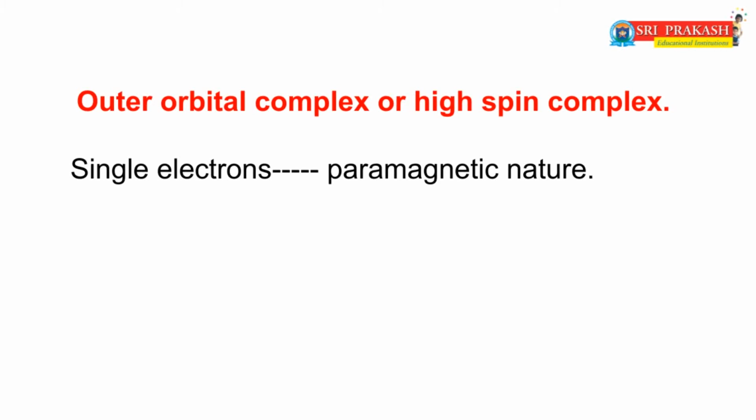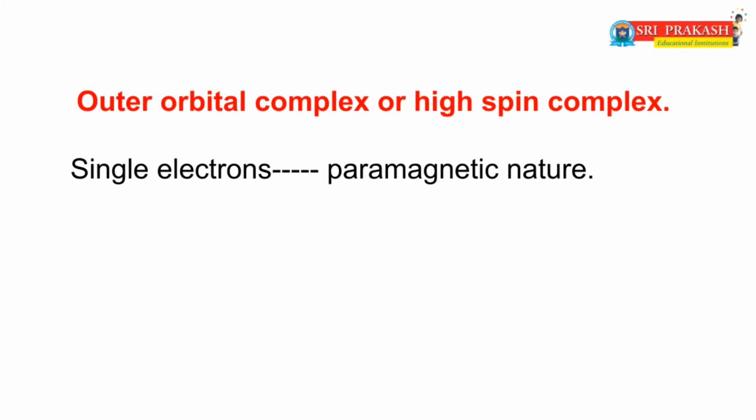4s0, 4p0, 4d0. 3d6 means, already you know that the d orbitals are 5. Already you all know that the Co+3 contains 6 electrons in the 3d orbital. Among the 6 electrons, 5 electrons are filled singly in the d orbitals. The remaining 1 electron is paired up in the dxy orbital. Now, how many single electrons are present now? Yes, 4 single electrons are present in the Co+3 ion.